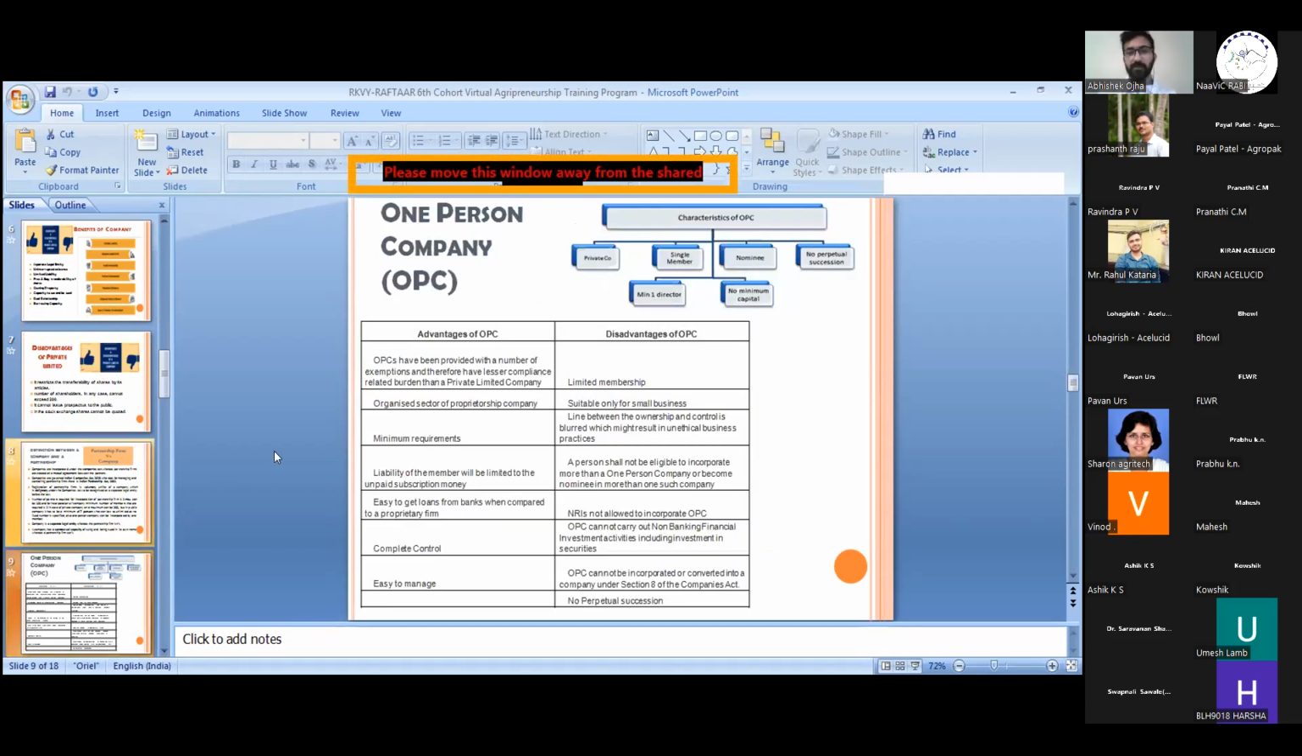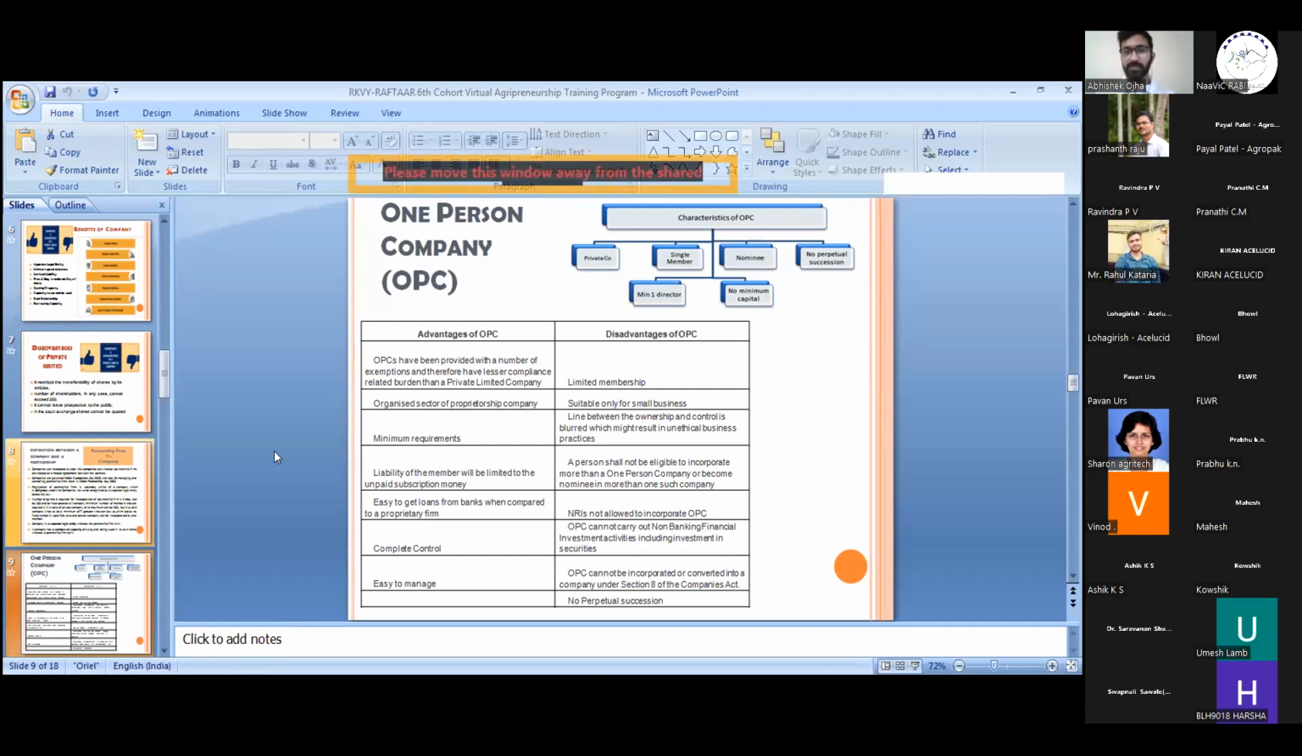Next is one person company. That is a very good example of having a company. This is introduced in Companies Act 2013 only. Earlier it was not introduced by the Companies Act, but it is now a valid entity. It is defined as a company running and owned by a single person.